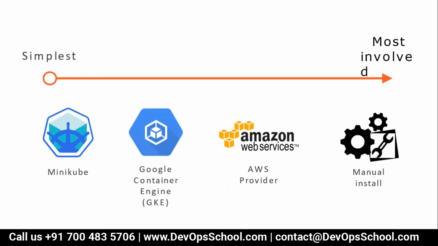For Kubernetes cluster setup, more than 40 methods are available. Yeah, that's true. More than 40 methods are available, and you can set up a Kubernetes cluster. One of the simplest ones is Minikube. You can use GKE on the Google platform, AKS on the Azure platform, EKS on the Amazon platform, or manual installation.